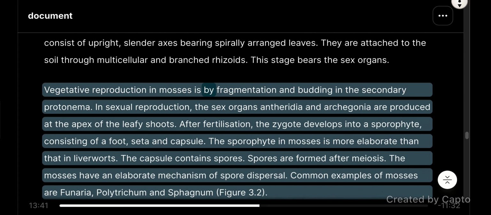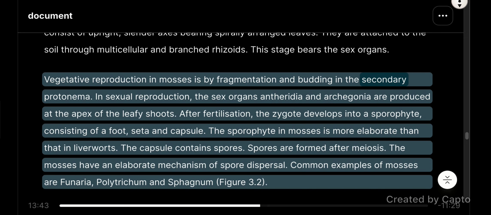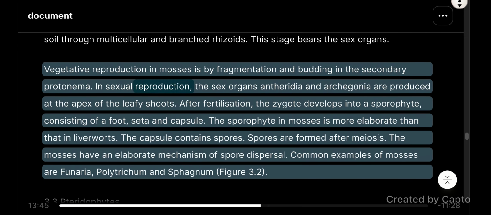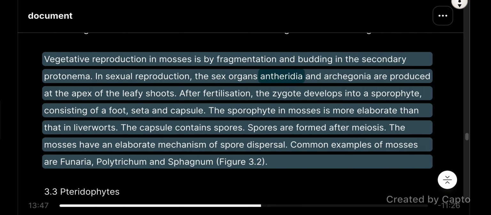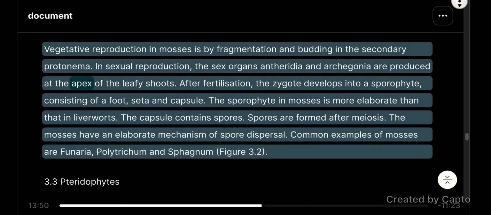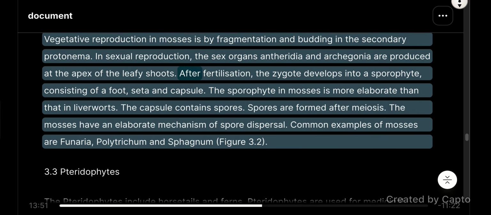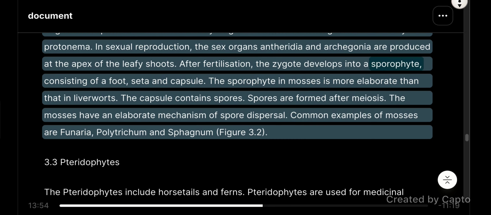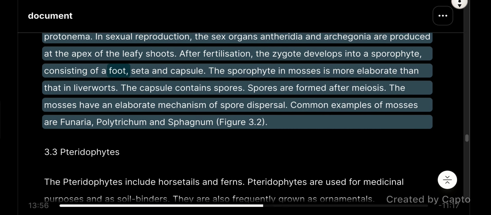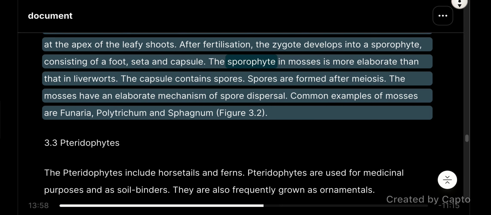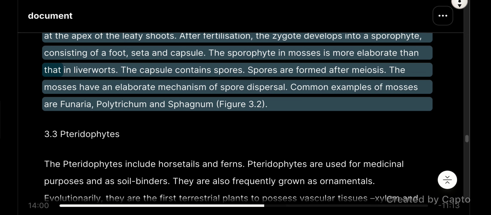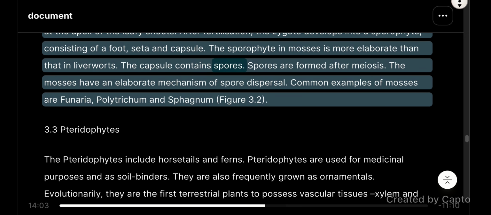Vegetative reproduction in mosses is by fragmentation and budding in the secondary protonema. In sexual reproduction, the sex organs antheridia and archegonia are produced at the apex of the leafy shoots. After fertilization, the zygote develops into a sporophyte consisting of a foot, seta, and capsule. The sporophyte in mosses is more elaborate than that in liverworts. The capsule contains spores. Spores are formed after meiosis. The mosses have an elaborate mechanism of spore dispersal. Common examples of mosses are Funaria, Polytrichum and Sphagnum.